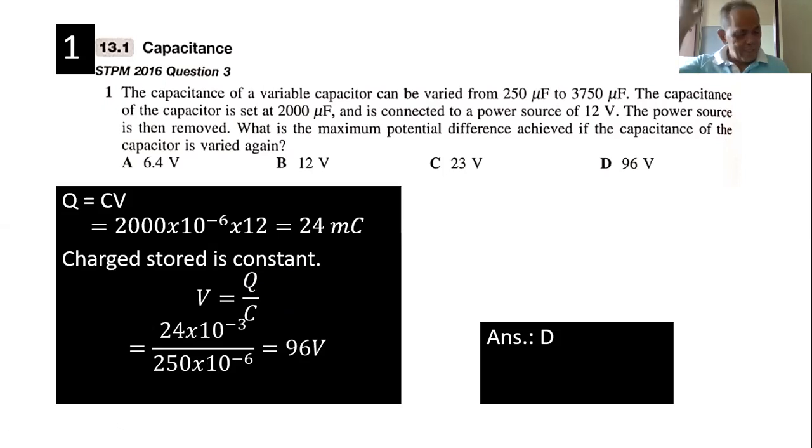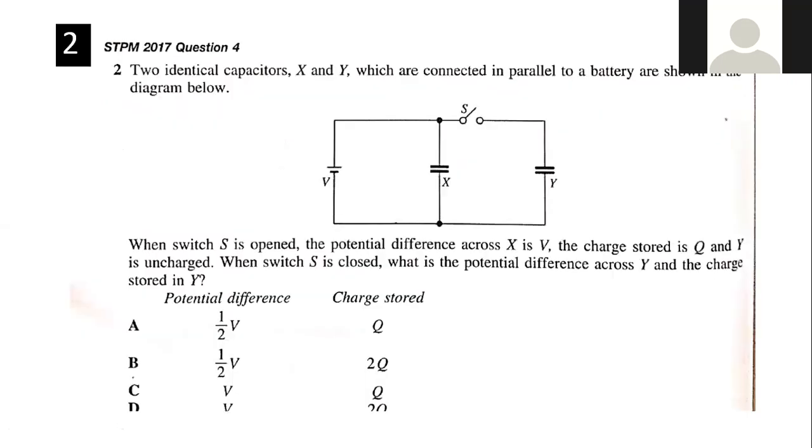I suppose you can do that. Can do that because we are not interested in the numerical value. We are just interested in voltage, that's all. So whatever you use, you will get the same answer. So you don't need to times 10 to the power minus 6, it doesn't matter, as long as you use the same unit throughout. Yeah, okay. Let's go to question 2 then.